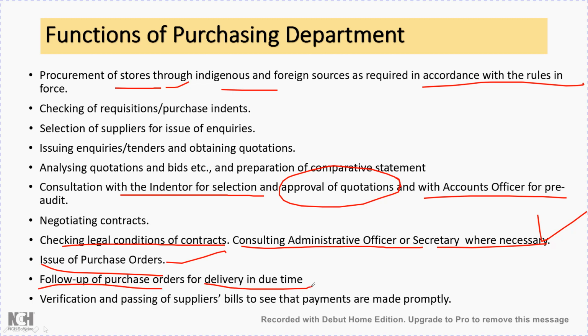Next is verification and passing of suppliers' bills, to see that payments are made promptly. Whatever equipment has been procured, the supplier will send the bills. The purchase department also functions to verify those bills, whether they are as per the quoted values or as per the contract, and whether all terms and conditions have been followed in the preparation of bills. Once the bills are passed, the payment needs to be made to the supplier. That payment will also go through the purchase department. So these are the functions of the purchasing department.